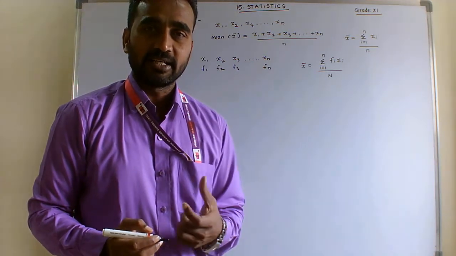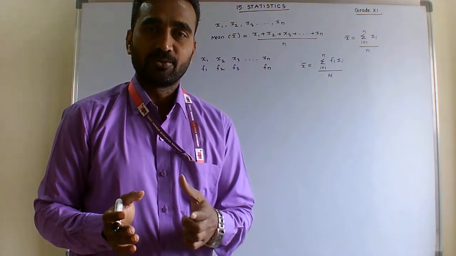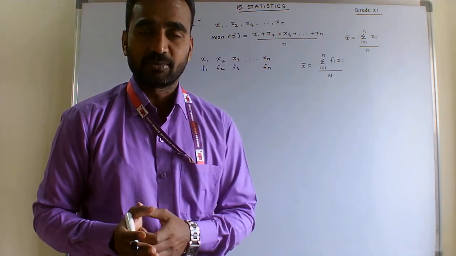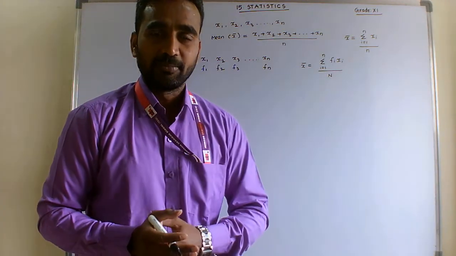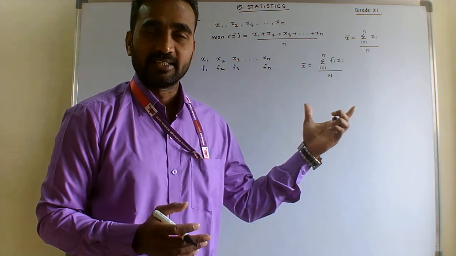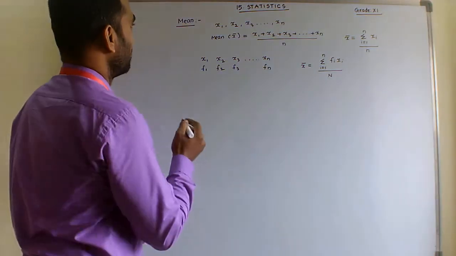But here xi we take as the class mark of the class interval. For 0 to 10, we take the average, 0 plus 10 by 2, and put the same values in the given formula. We will get the mean of raw data, discrete data and grouped data with the help of these two formulas.